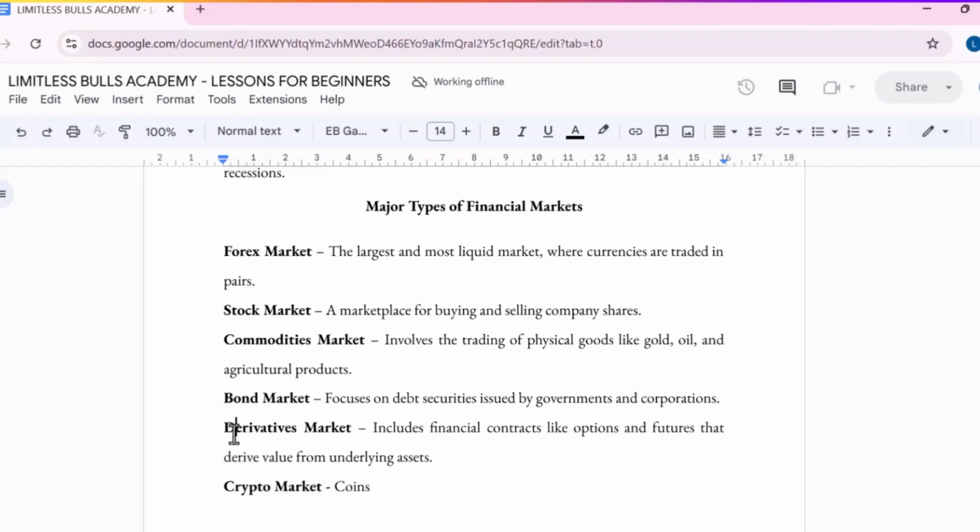In the derivative market there are options and futures that derive value from underlying assets. Underlying assets are assets already existing in their own class. Now, for example, we have the futures. We have the S&P 500, which measures 500 companies of the US as one index, and also the US 30, which measures 30 of those US companies. The US 100 measures 100 of those companies, and it just gives the overall strength and weakness of those assets, right? And then we have the crypto market.